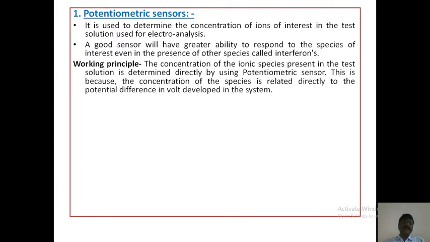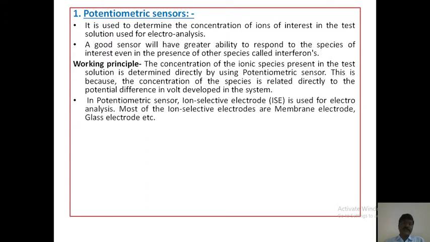What is the working principle of potentiometric sensors? The concentration of the ionic species present in the test solution is determined directly by using a potentiometric sensor. This is because the concentration of the species is related directly to the potential difference in volts developed in the system. In a potentiometric sensor, an ion selective electrode is used for electroanalysis. Most of the ion selective electrodes are membrane electrodes, glass electrodes, etc.